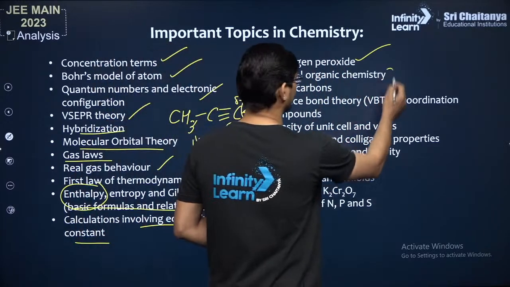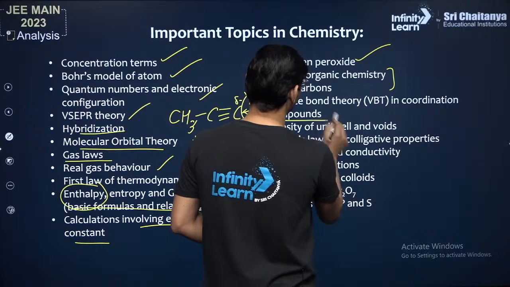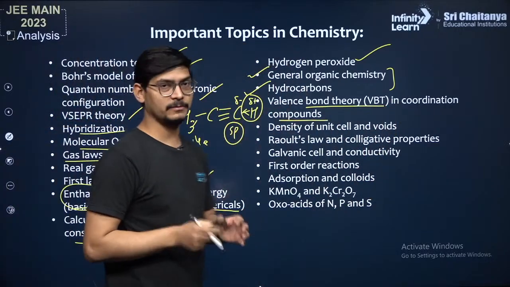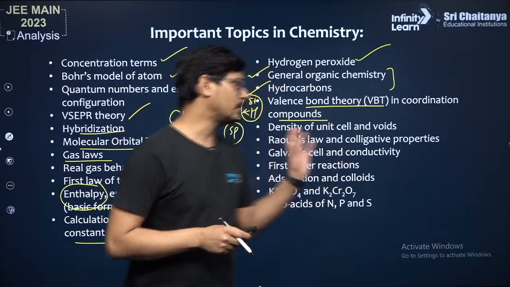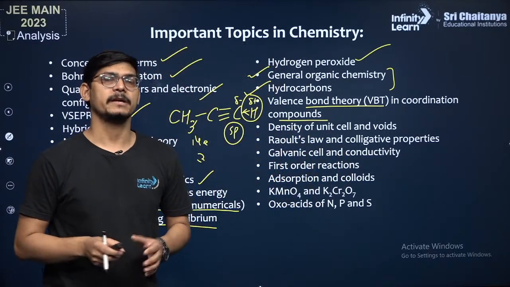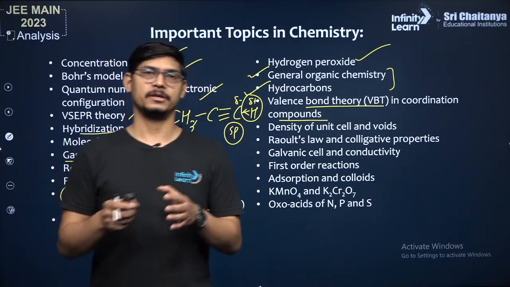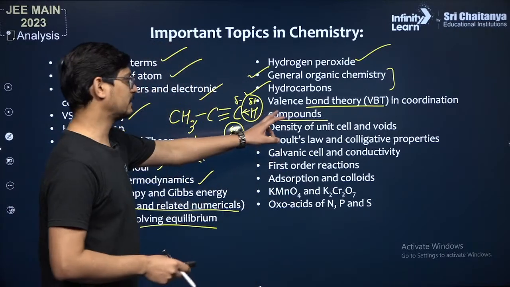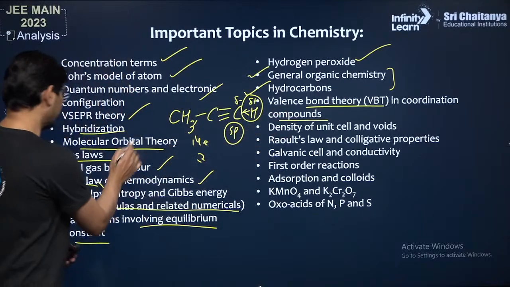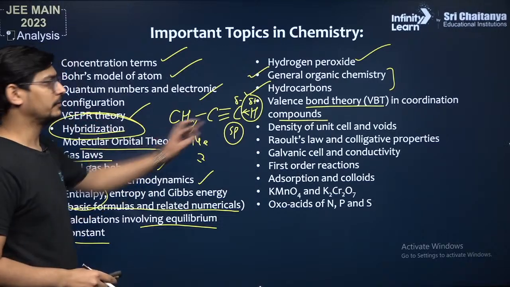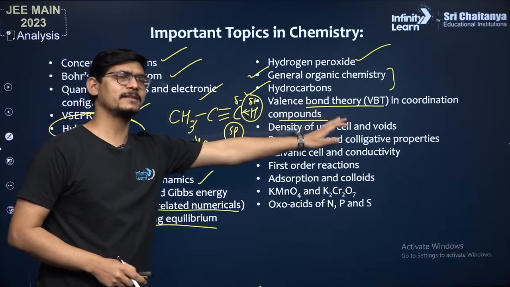GOC, hydrocarbons की हम बात कर चुके हैं. Coordination compounds में VBT, valence bond theory. Valence bond theory मतलब, if you are given a complex compound, you should be able to tell if it is inner orbital, outer orbital, what is the hybridization, what is the molecular geometry. All these things you will easily be able to tell if you remember hybridization. अगर तुम्हें hybridization याद है तो तुम VBT coordination compound बहुत आसानी से समझोगे, right?